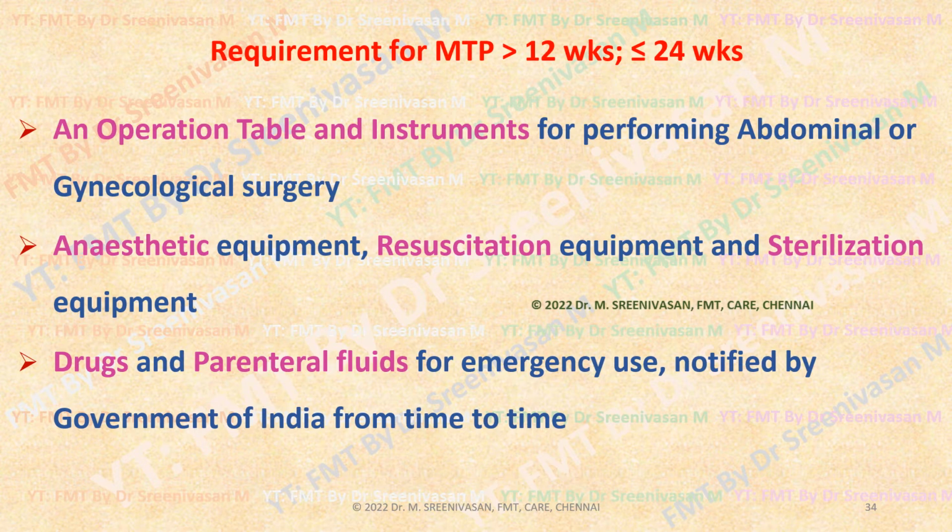Then anesthesia facilities, anesthetists, and all the equipment for anesthesia, resuscitation and sterilization. In case of emergency, resuscitation facilities like cardiopulmonary resuscitation, the DC shock, all these facilities should be there. Then drugs and parenteral fluids for emergency use notified by the Government of India from time to time.